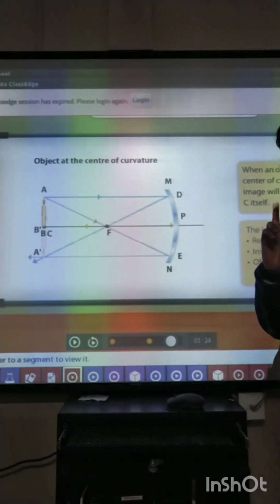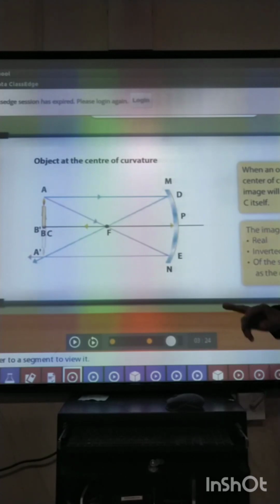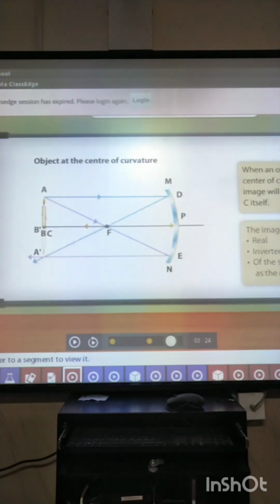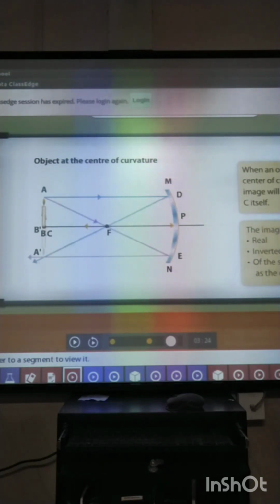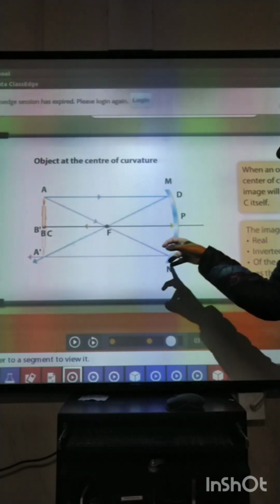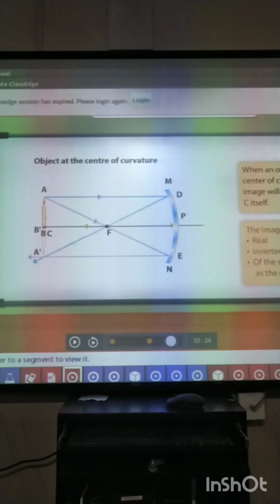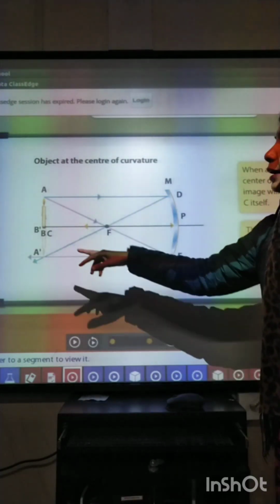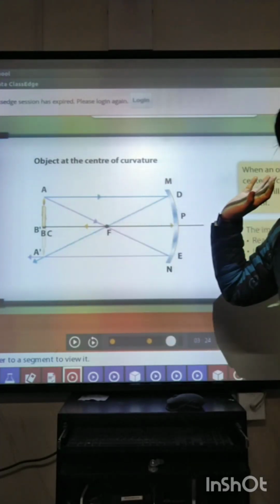Now here we need at least two rays. Now here the second incident ray is passing through the focus. अब यहाँ पे incident ray ही focus से जा रही है, तो just reverse condition हो जाएगी. Now the reflected ray will become parallel to principal axis, and both the reflected rays are meeting at point C.